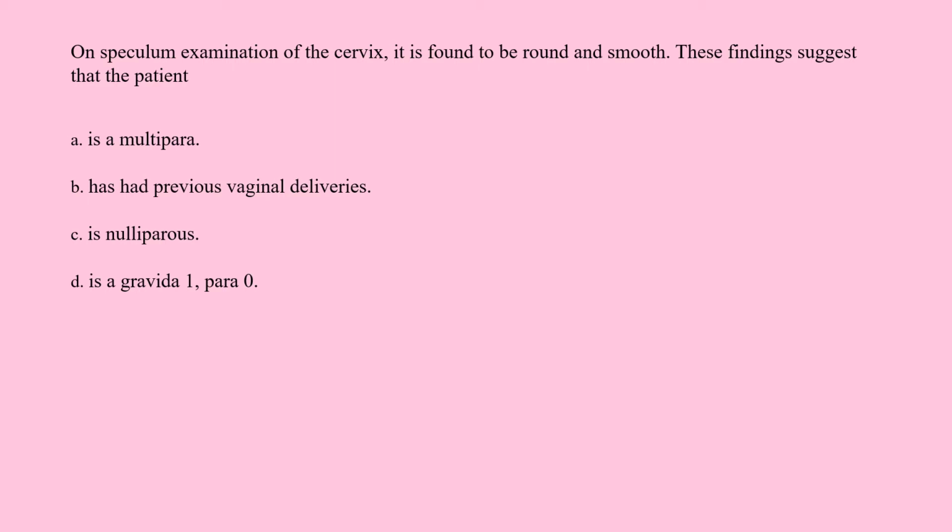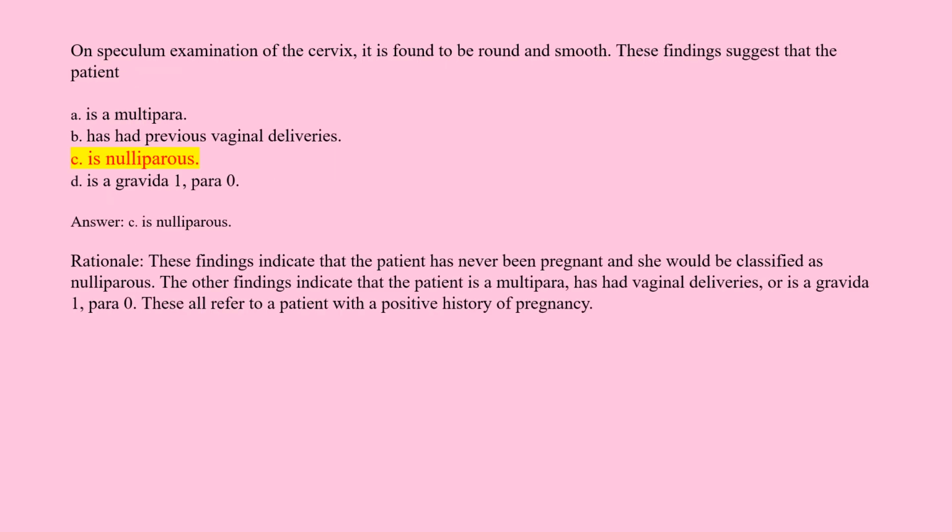Answer. C. Is nulliparous. Rationale. These findings indicate that the patient has never been pregnant and she would be classified as nulliparous. The other findings indicate that the patient is a multipara, has had vaginal deliveries, or is a gravida 1, para 0. These all refer to a patient with a positive history of pregnancy.